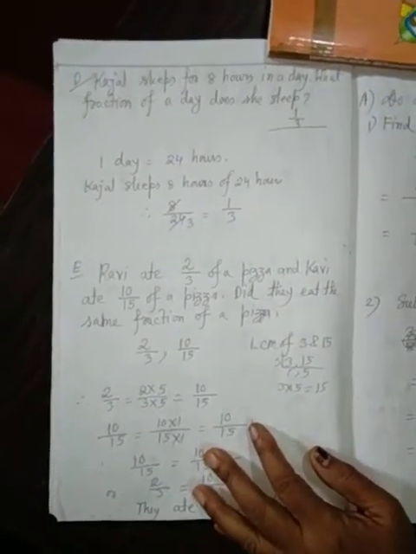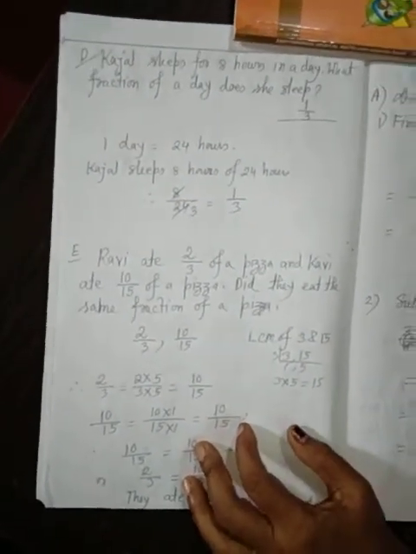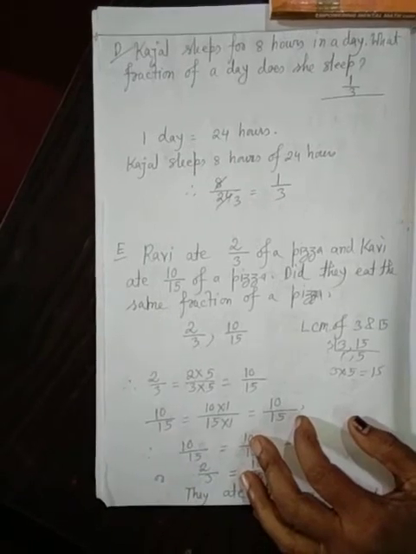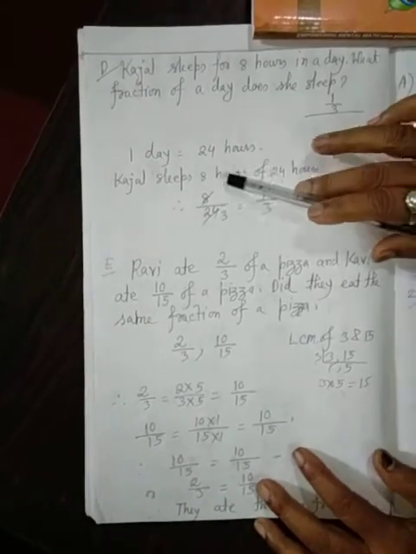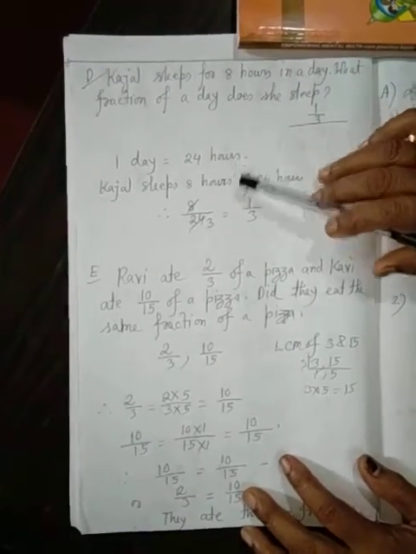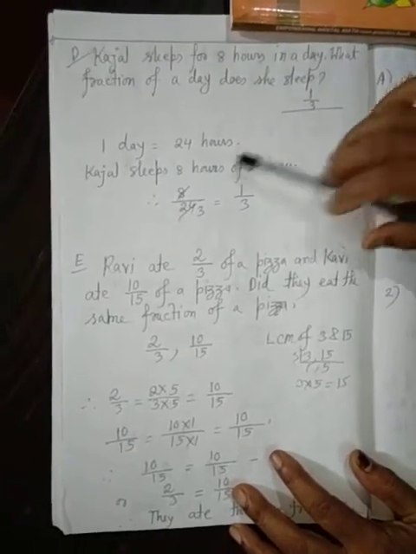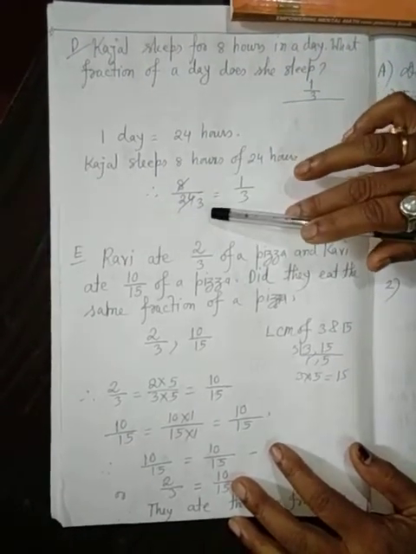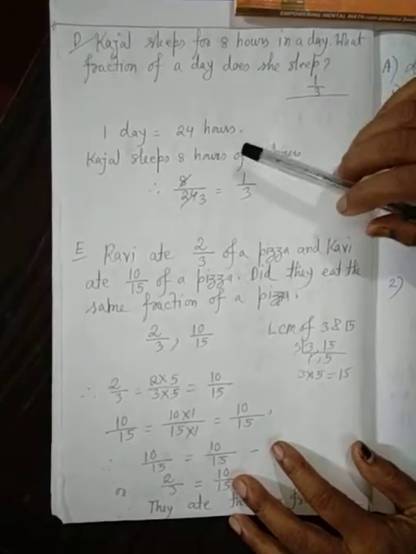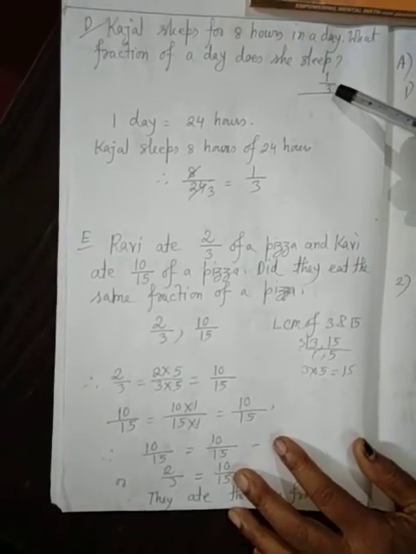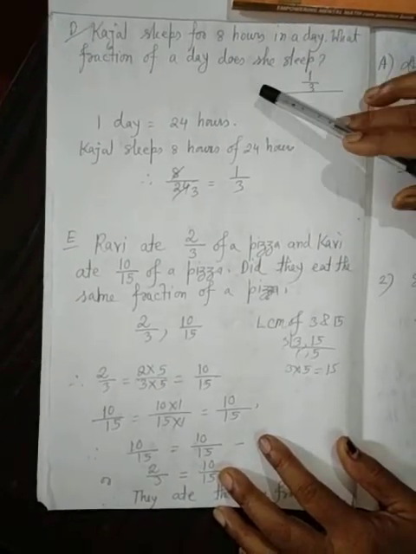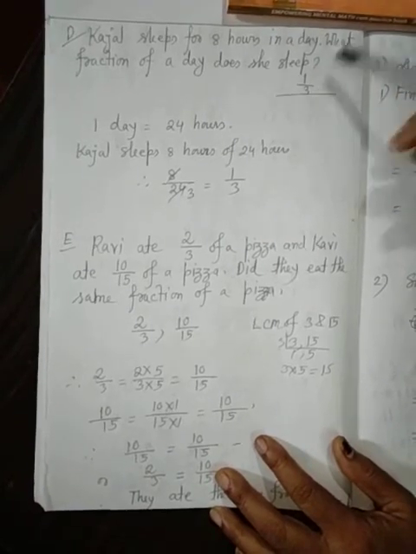Now D. Kajol sleeps for 8 hours in a day. What fraction of a day does she sleep? One day equals 24 hours, so that is 8 hours out of 24 hours. 8 by 24, that is 8 threes are 24, so 1 by 3. That is, Kajol sleeps 1 by 3 of a day.